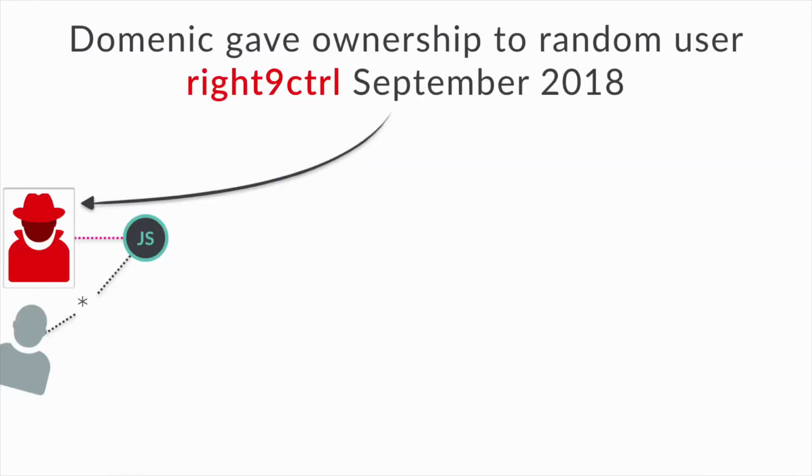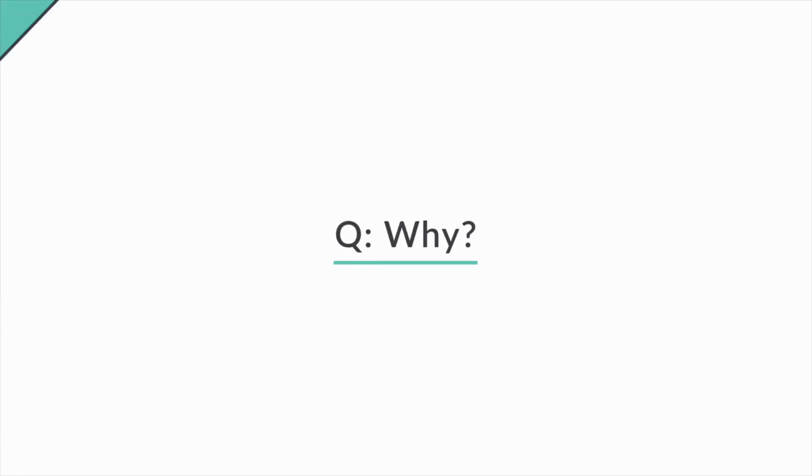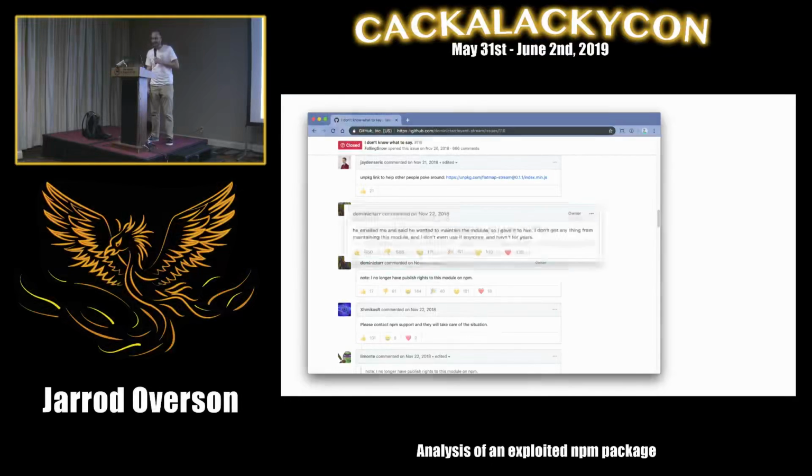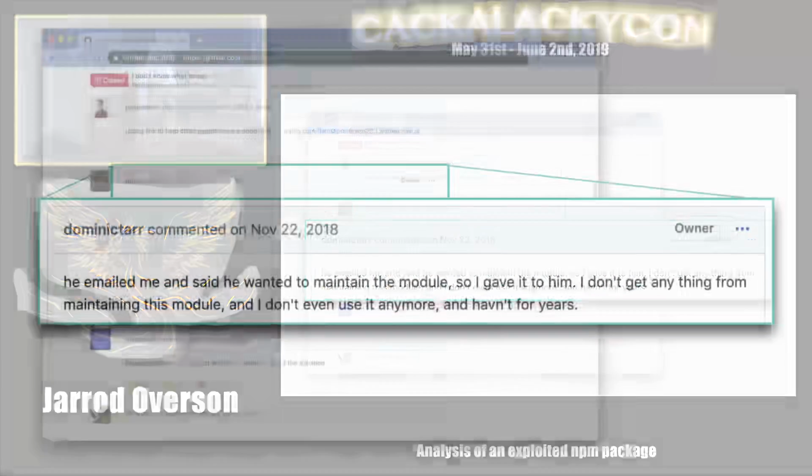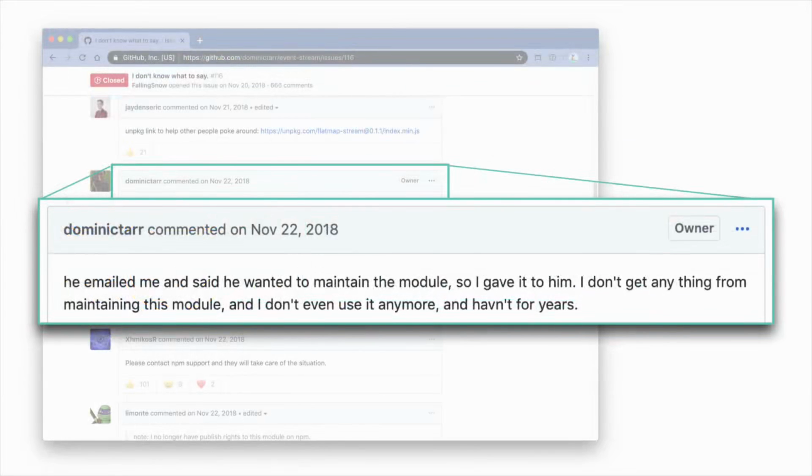But on one day in September last year, he gave the control of that repository to some random user on the internet, right9 control. Now you might ask, why would somebody do that? The whole point of some of these people trying to put together an open source persona is to have the chance of maybe having a project take off so they can tie their name to it and then have that be a brand building exercise later down in their life. Why would this guy give up something like that to just some random person? Well, he answered that for us. He emailed me and said he wanted to maintain the module, so I gave it to him.